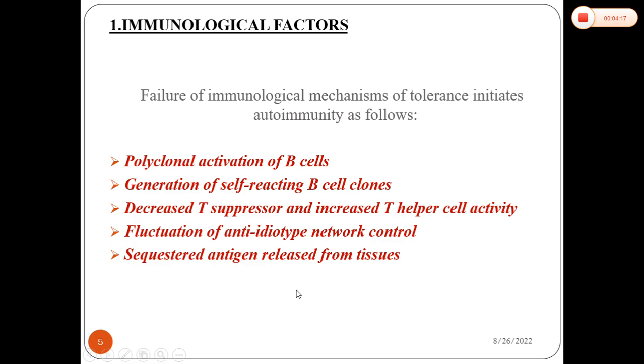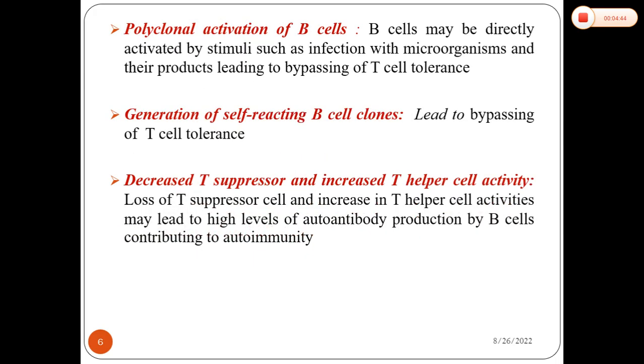And if there is any problem with sequestered antigen released from tissues, that means, as we already discussed, self antigens may be complexed and released from the tissues, and ultimately they will be removed. But if there is any problem in that, the self antigen may accumulate, triggering autoimmune reactions. That is explained here.